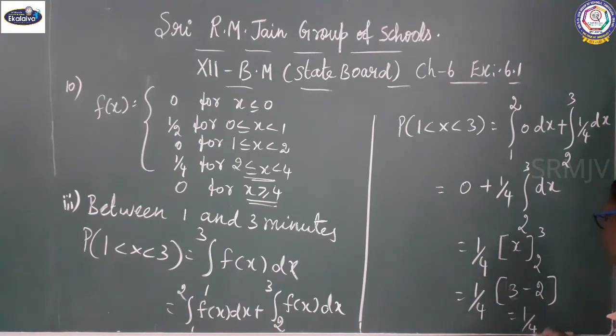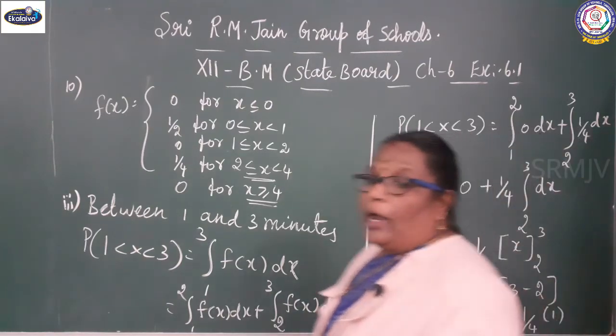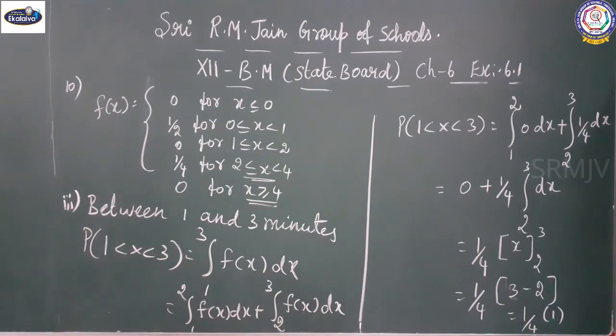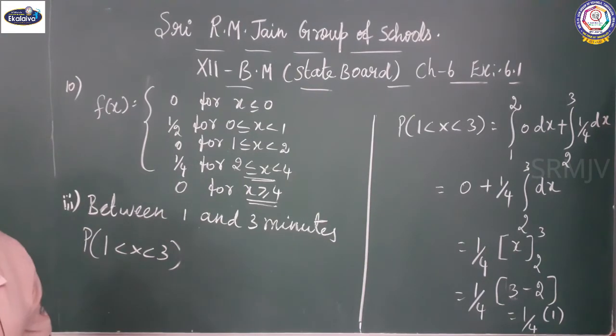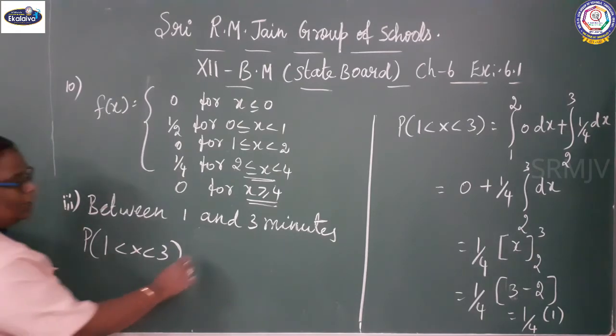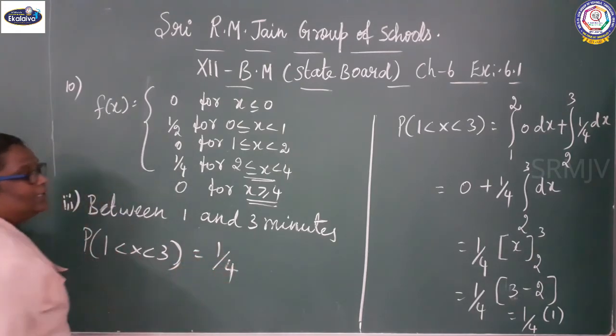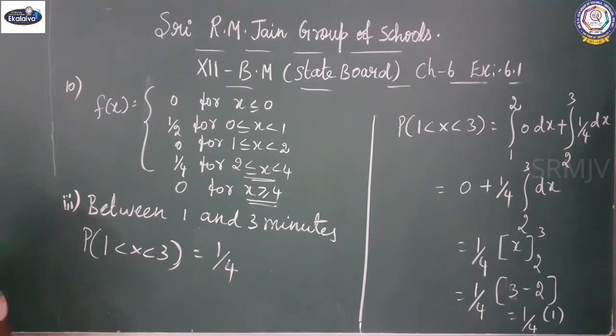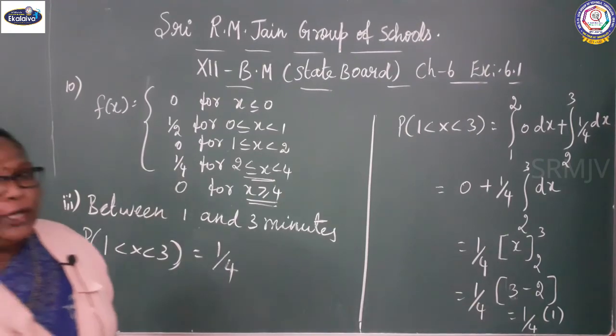So 1 by 4 into 1 equals 1 by 4. So P of 1 less than x less than 3 equals 1 by 4. The probability that a person will have to wait between 1 and 3 minutes is 1 by 4.